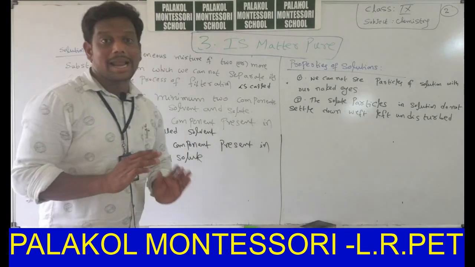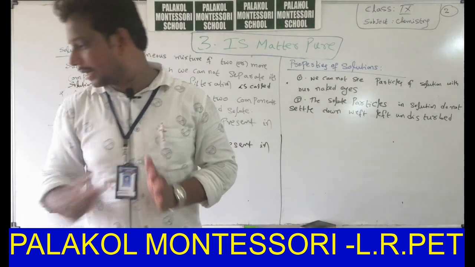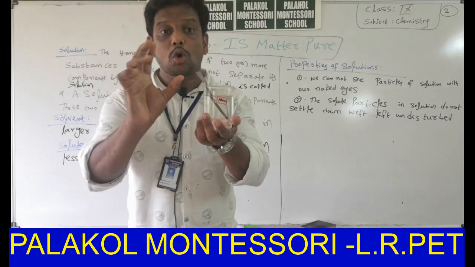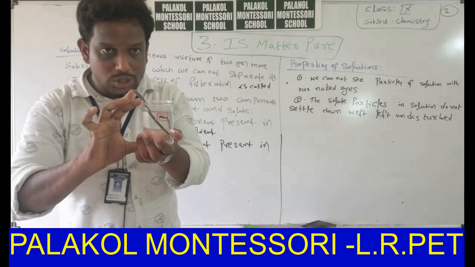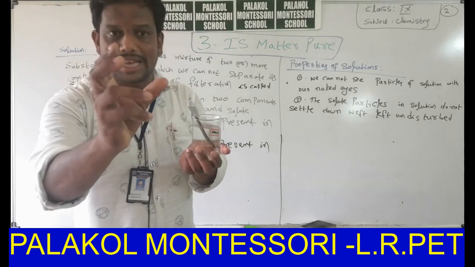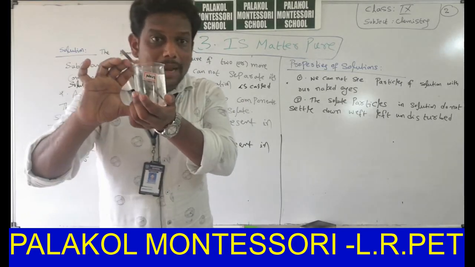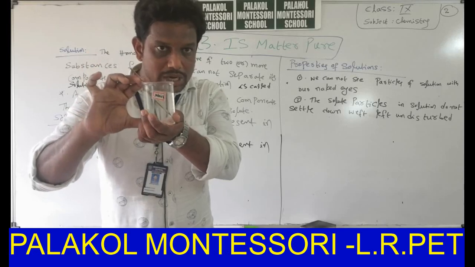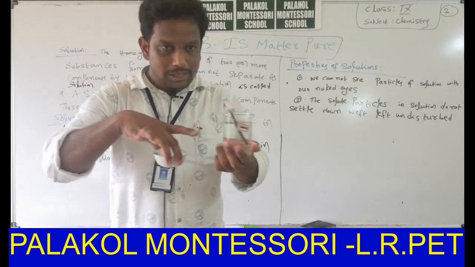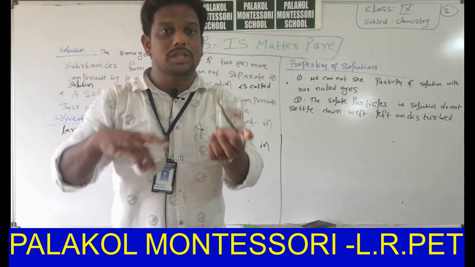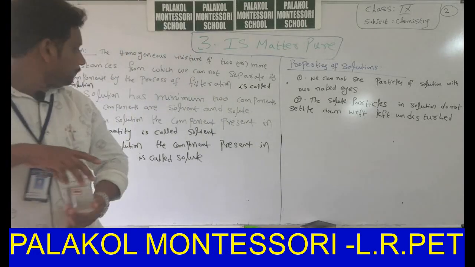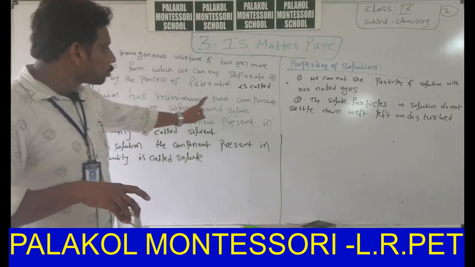Generally in any solution, two components are present. Say for example, this is a salt solution. How many substances are present in this solution? Component is nothing but substance. In this solution, two substances are present. First one is salt, second one is water. When you add some amount of salt to water, we get a salt solution. So generally a solution has a minimum of two components.